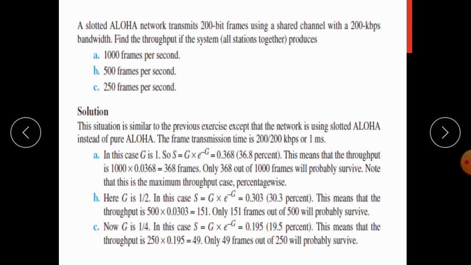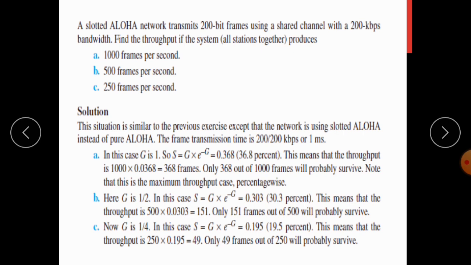Then the next one, 500 frames per second. So G you will get as 1 by 2. Again the same thing: in 1 second 500 frames, in 1 millisecond how many frames you will get. When you substitute you will get 0.303. Therefore throughput you can calculate as 500 into 0.303, you will get 151, and that indicates that 151 frames out of 500 frames will probably survive.